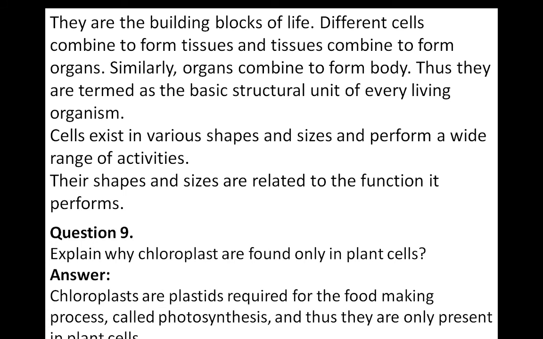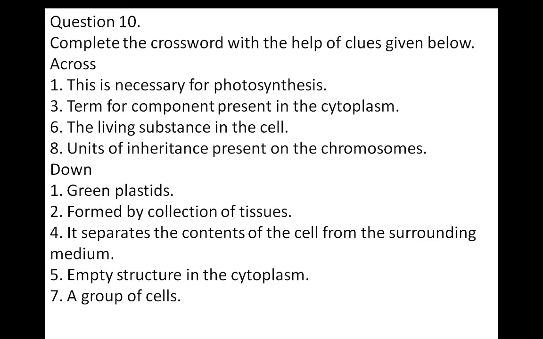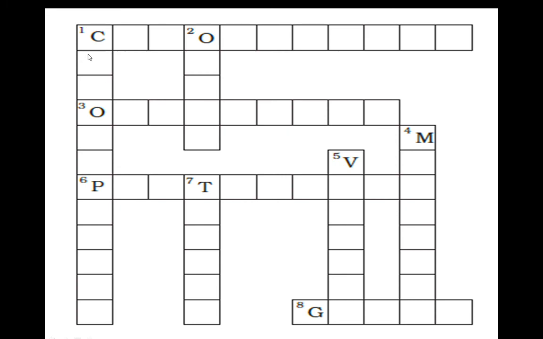Okay, so up to question 9 you all understood these things. In question 10 you have to complete the crossword. Just check out, there is across and down.